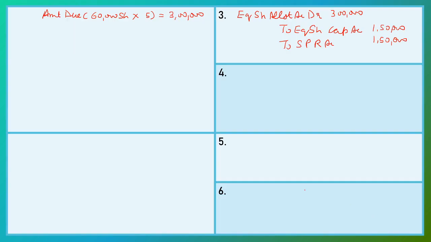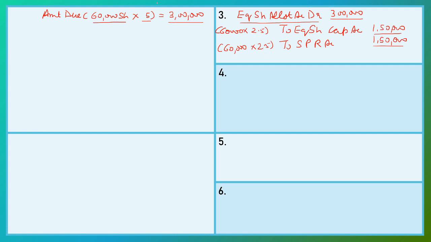Now we do the allotment money entry. Here the amount due is on 60,000 shares at the rate of rupees 5 per share, so the due amount is 3 lakh rupees. So our entry is equity share allotment account debit with the amount 3 lakh rupees, to equity share capital. The number of shares is 60,000 and allotment money per share is rupees 2.5, so to equity share capital 1,50,000, and to security premium reserve, on 60,000 shares we get a premium of 2.5 rupees per share, so to security premium reserve account 1,50,000.